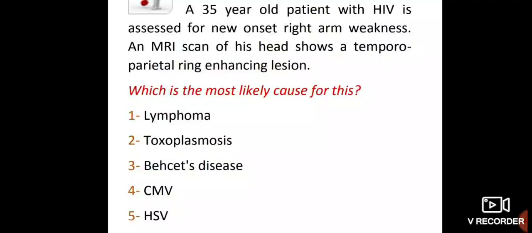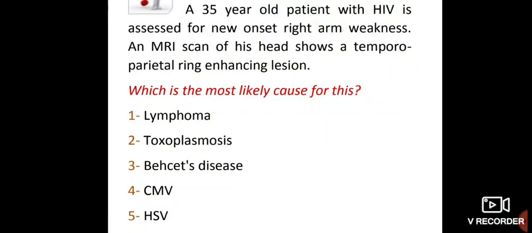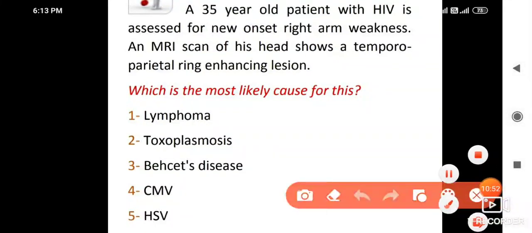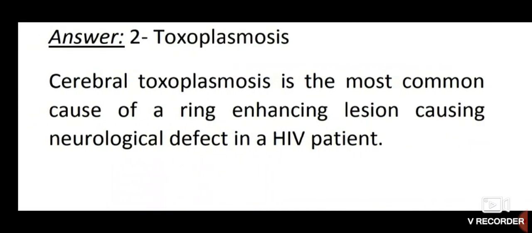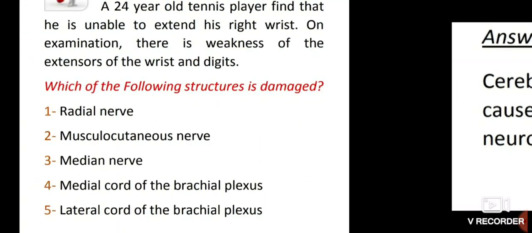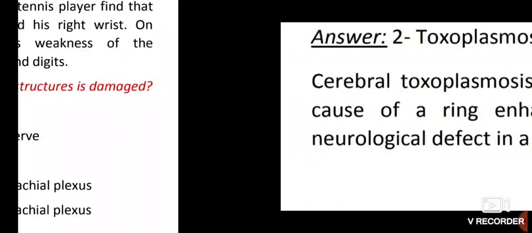A 35-year-old patient with HIV is assessed for a new onset right arm weakness. An MRI scan of his head shows a temporoparietal ring enhancing lesion. Which is the most likely cause of this? The most likely cause here is toxoplasmosis, ring enhancing lesion on MRI. Cerebral toxoplasmosis is the most common cause of a ring enhancing lesion causing neurological deficit in HIV patients.